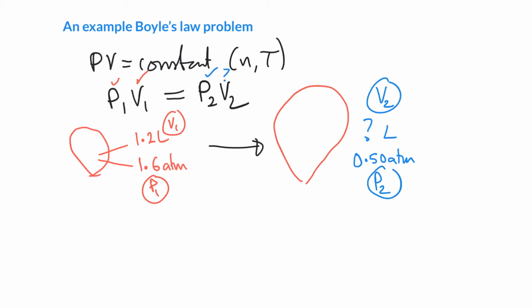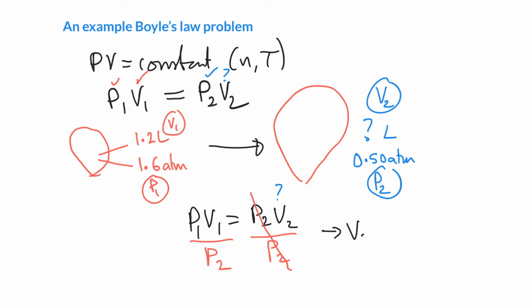And we can take this equation and rearrange it. So we can rewrite it and ask ourselves, how do we get just V2 by itself? And the answer is we divide both sides by P2. We have to divide both sides by the same thing to keep the equation identical. We have to make sure it's still equal. So if we do one thing to one side, we have to do the same thing to the other side. And why did we divide by P2? Well, if you take P2 on the top and P2 on the bottom, it cancels out. And so we can get V2 by taking the initial pressure, multiplying it by the initial volume, and dividing it by the final pressure.